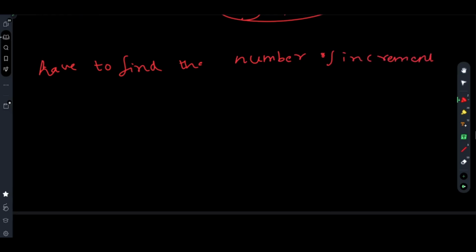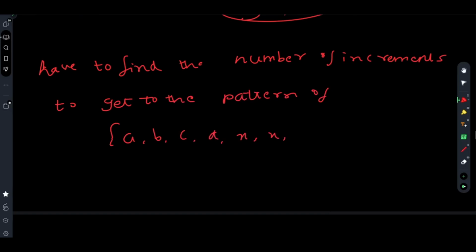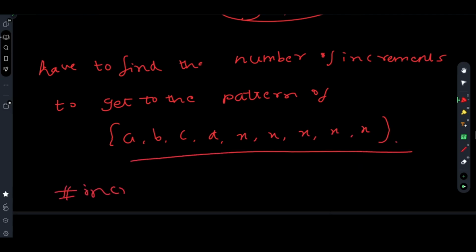So you have to find out the number of increments needed to get to the pattern of a b c d x x x x x. You have to get to this pattern. Is this process very simple? Apparently for an odd number of elements it is very simple.